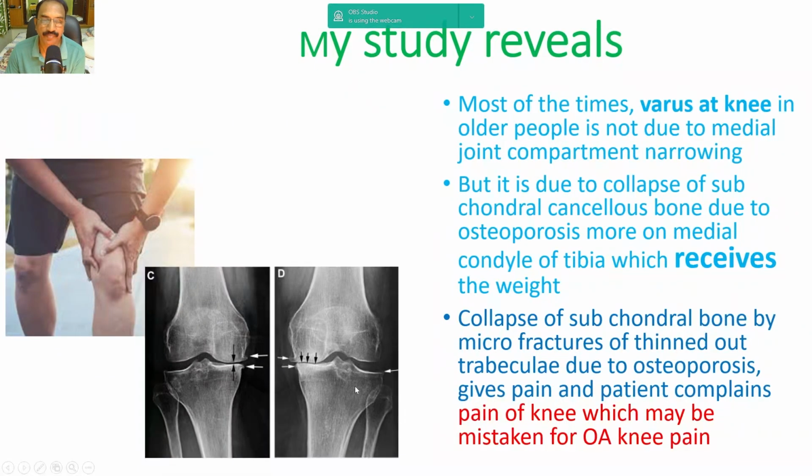So I would like to conclude that osteoarthritis knee pain is not mainly joint damage, but is due to the porotic bone that is collapsing and giving pain. The intraosseous tension is increasing and it is giving pain.